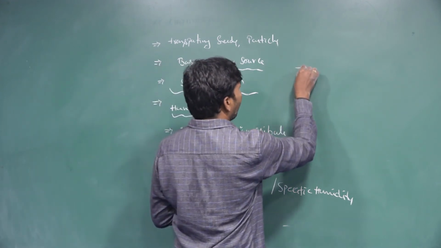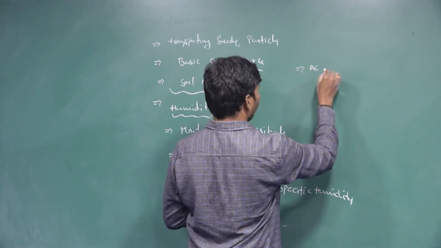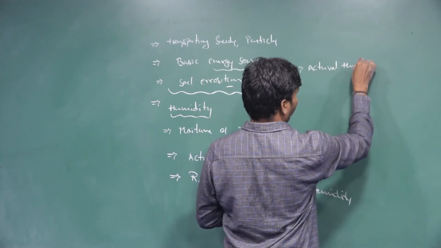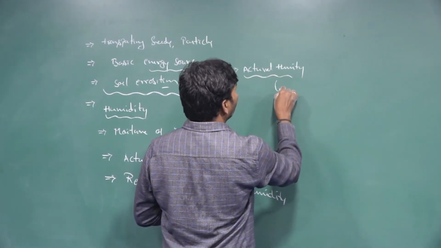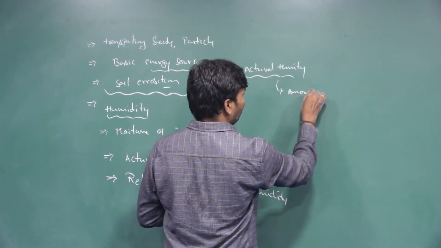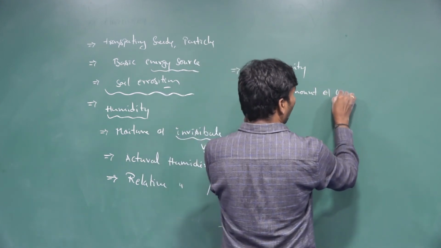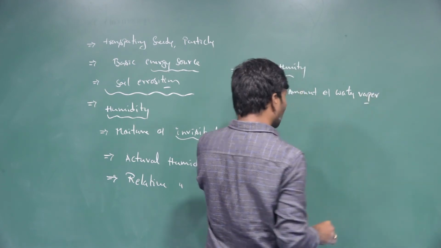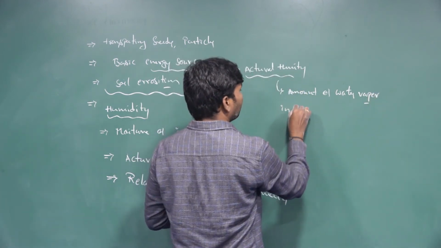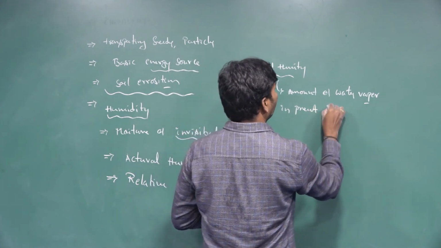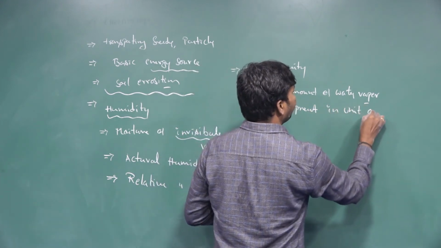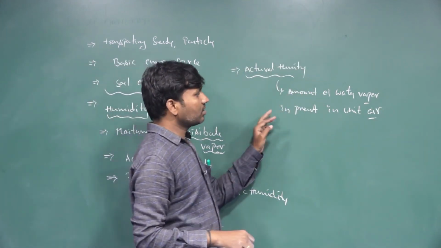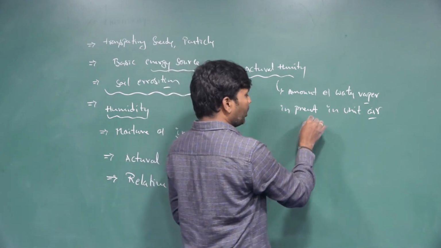What is meant by actual humidity? Actual humidity is the amount of water vapor present in unit air. The amount of water vapor present in the unit air.